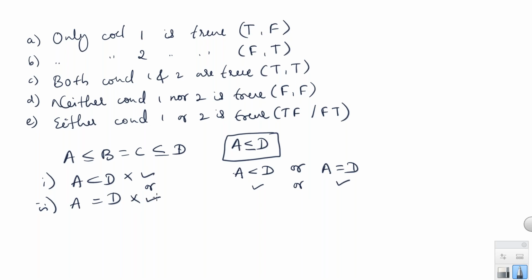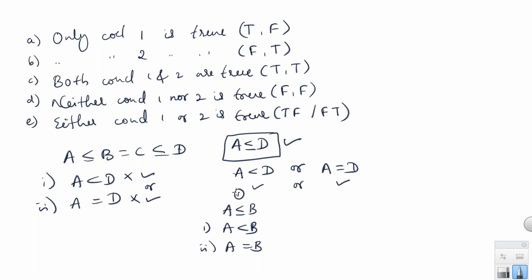Right? Are you getting this? Less than or equal to means exactly less than is not true or exactly equal to is not true, but one of these two is true. It can be less than that is true or it can be equal to that is true. So whenever you get A less than or equal to B as the actual conclusion, and the given conclusions are one, A less than B, and two, A equal to B, in that case you should take either one or two, right?